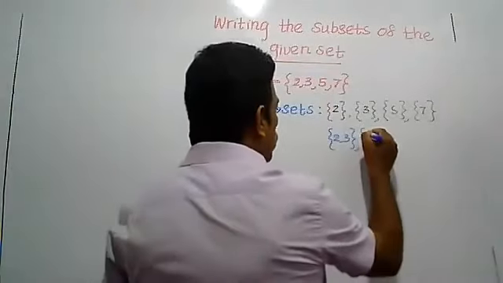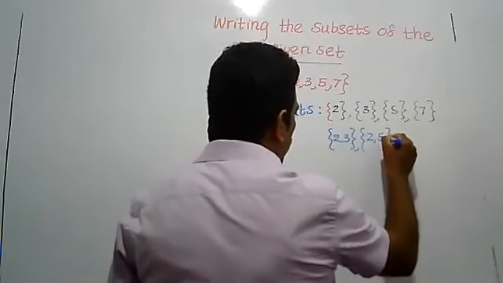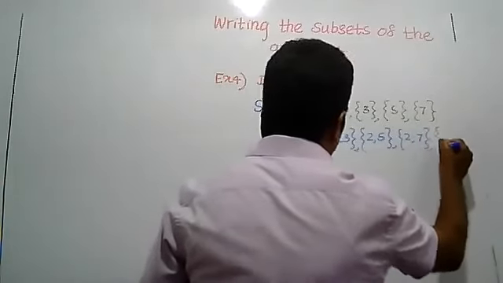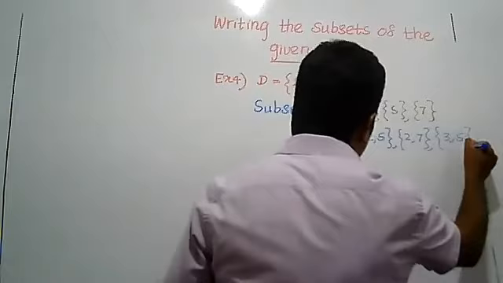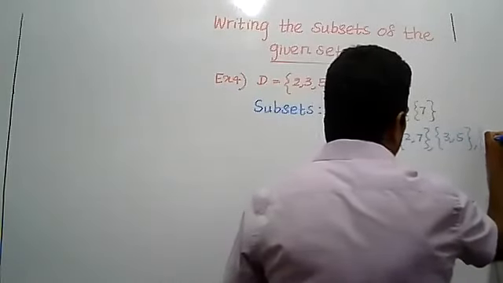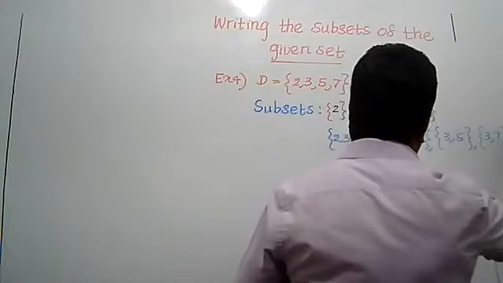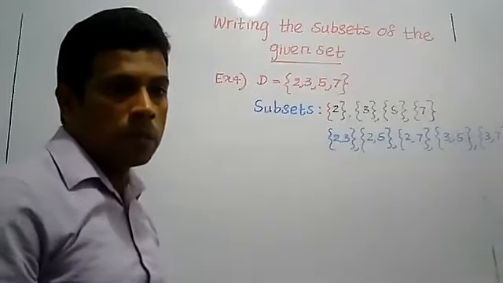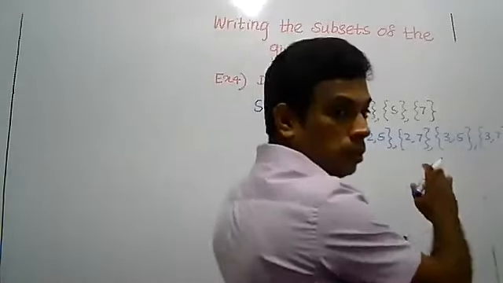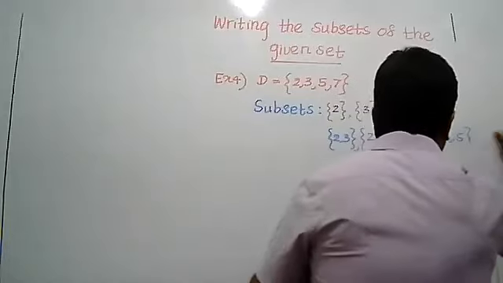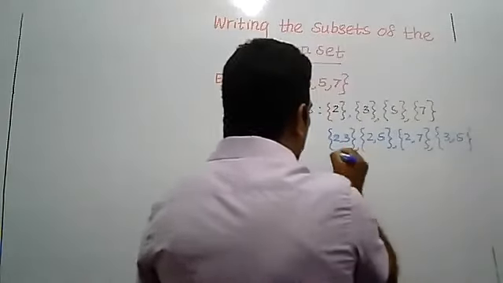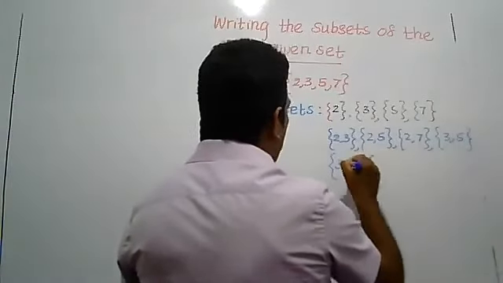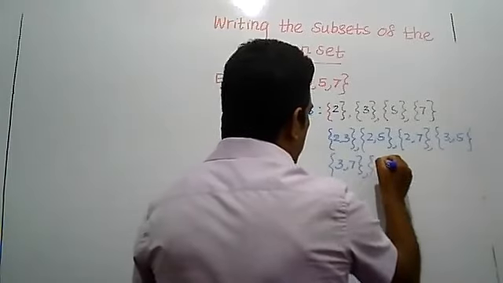Two elements: 2 and 3. Then 2 and 5. Then 2 and 7. Then 3 and 5. I will write in order. 3 and 7. The last one with 2 elements, 5 and 7. With 2 elements, we can write here, sorry: 3 and 5, 3 and 7, then 5 and 7.